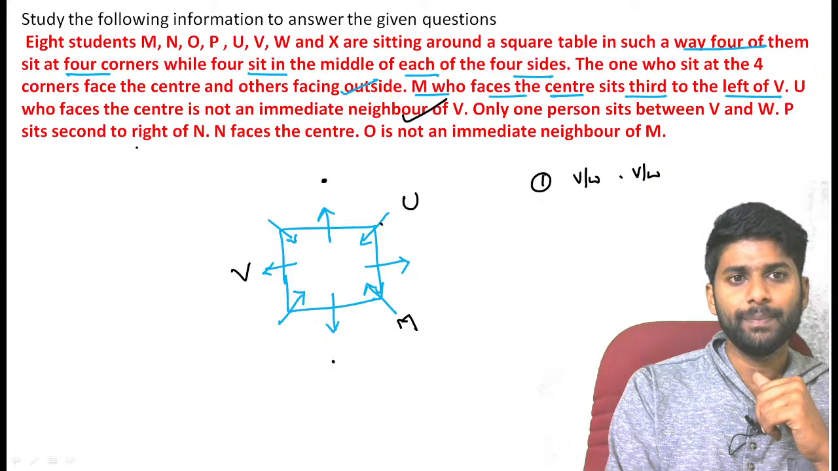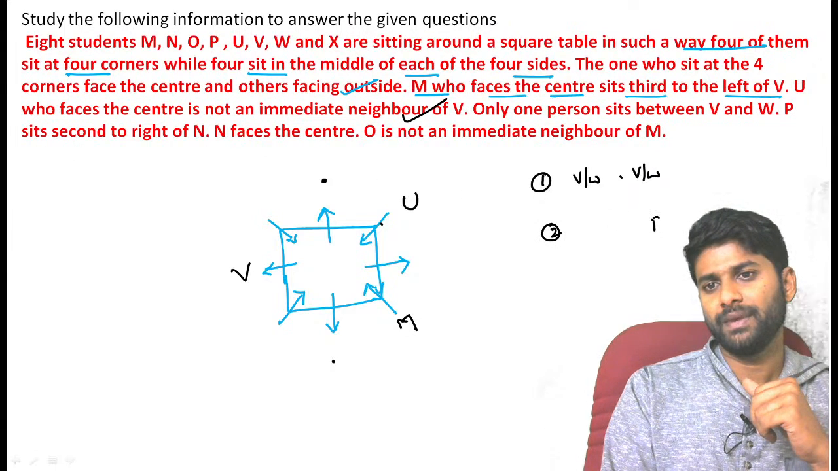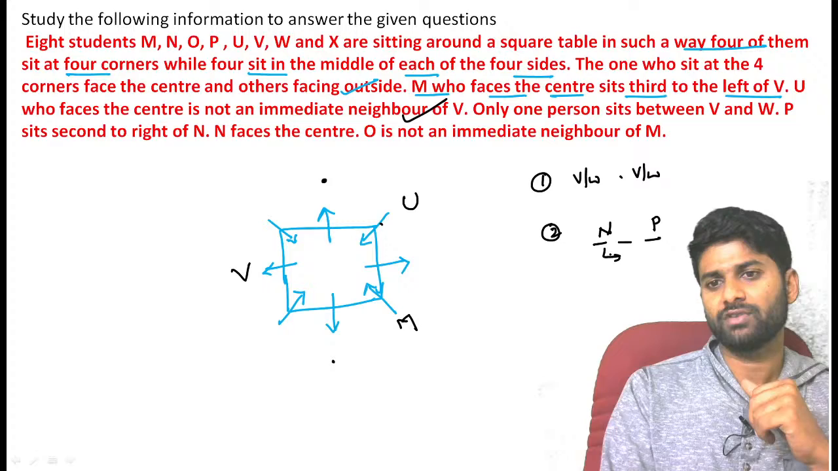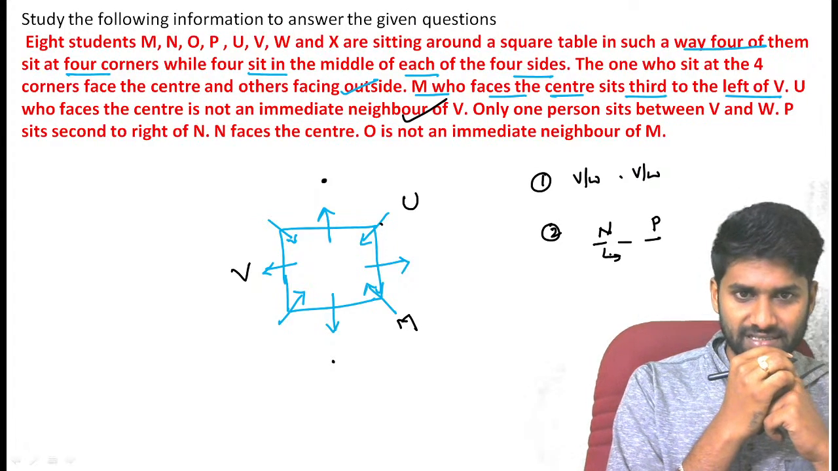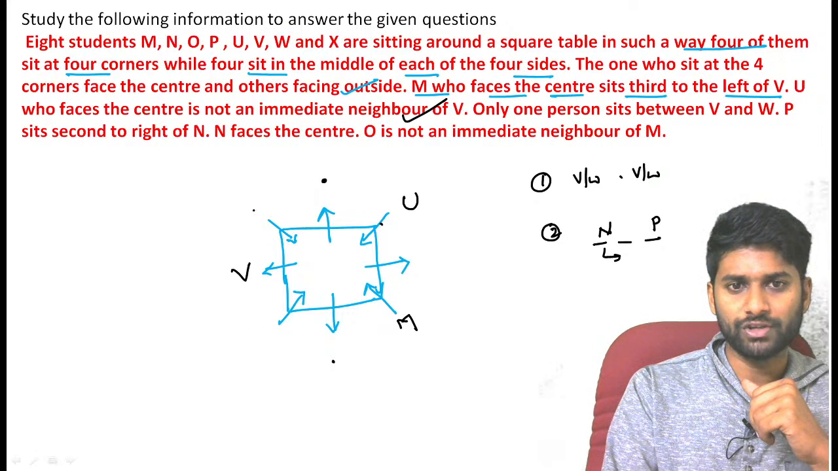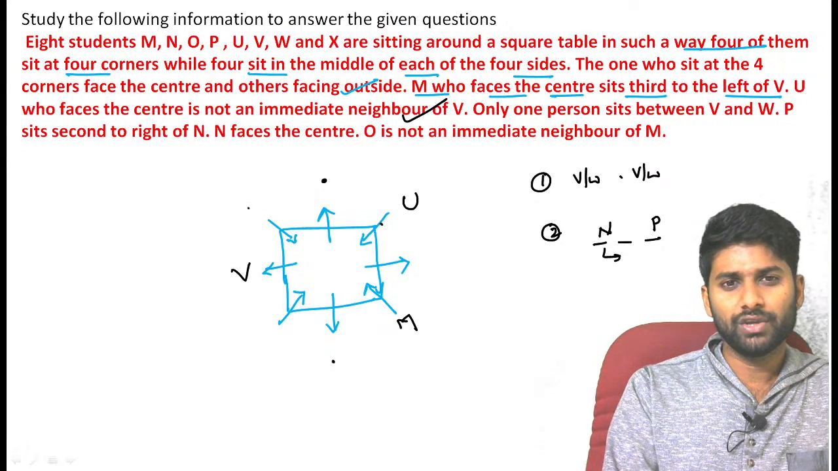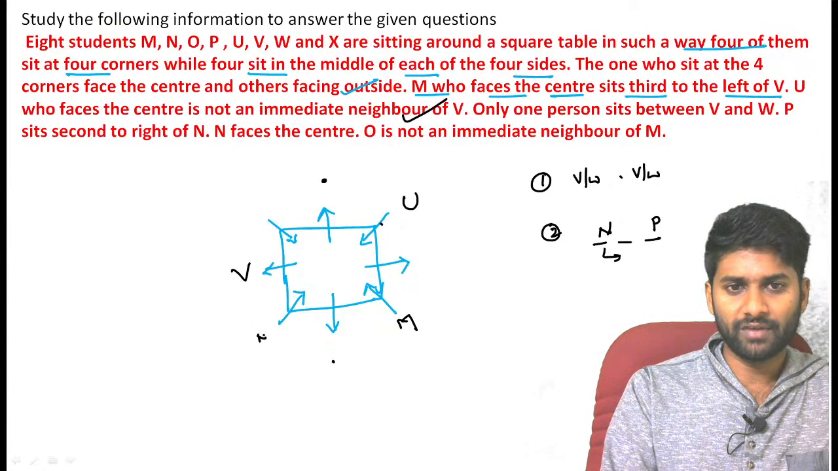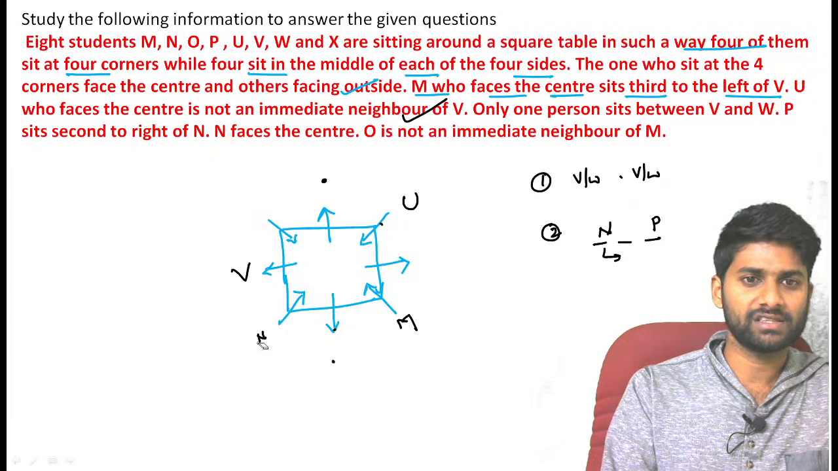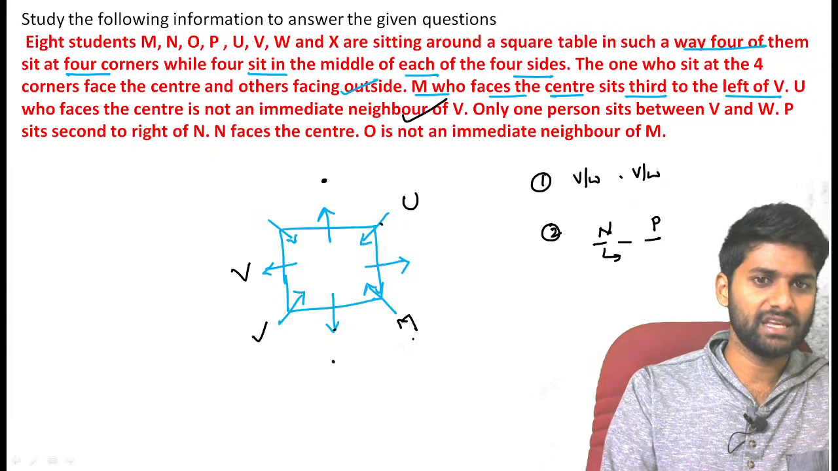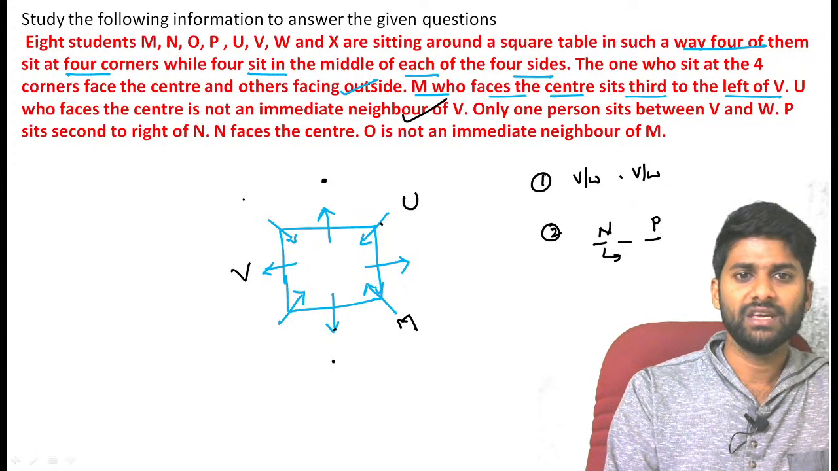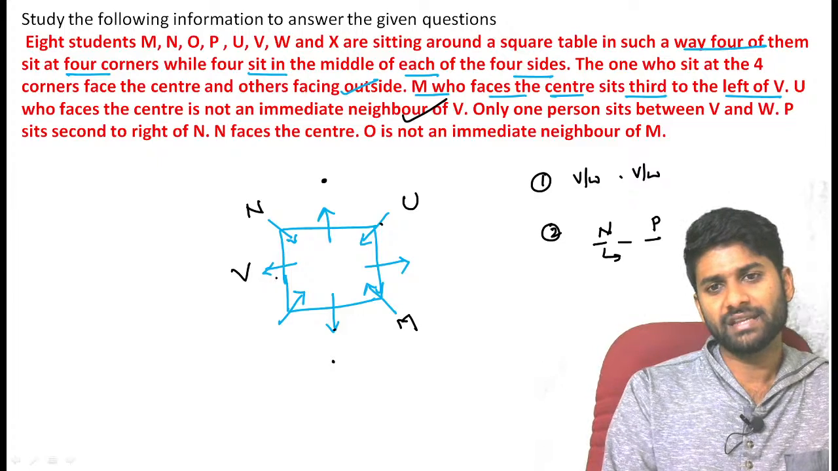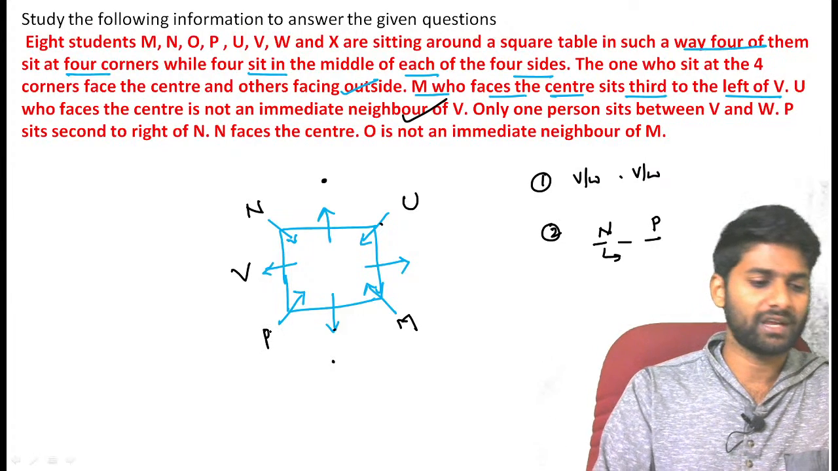Next one. P sits second to the right of N. P is second to the right of N. Take it as one more note point. We want P as the second right of N. And N faces center, which means we have only two chances now. If you place N here, for example, second right is P, but this is already occupied by M. So definitely this is not N. If I take N here, we require P here, but this is already occupied. That's why this is N. Second right is represented by P. Now you can confirm P here.